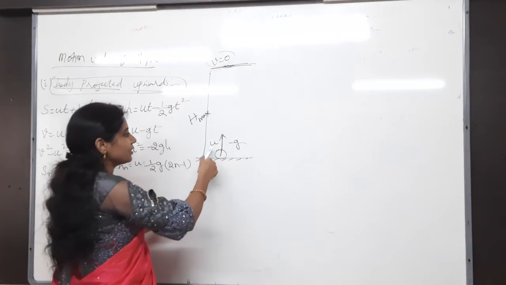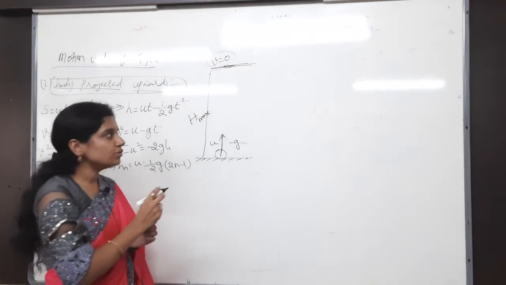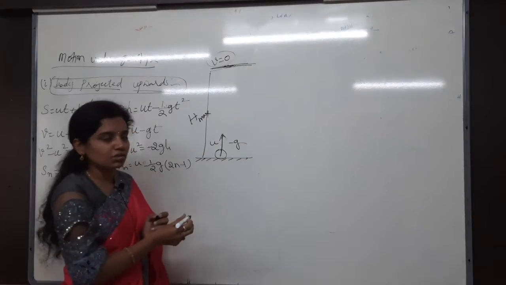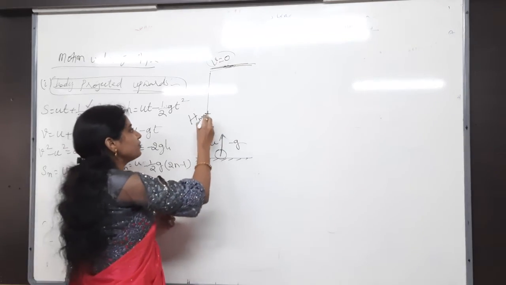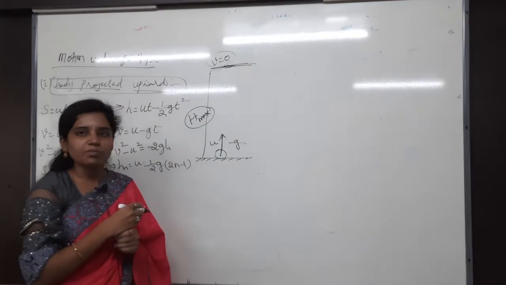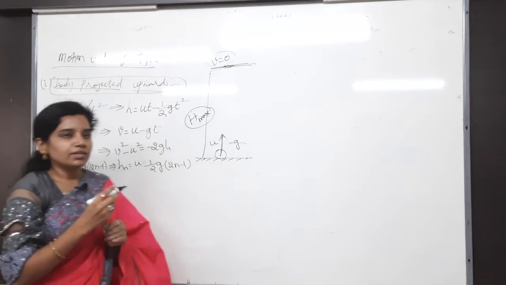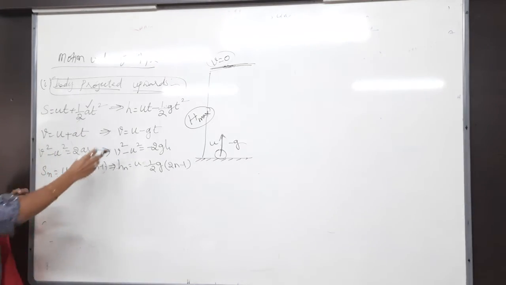Now I have given initial velocity u, final velocity 0, acceleration minus g. And I have to find out the displacement. What is the formula I can use? Check all of the formulas.